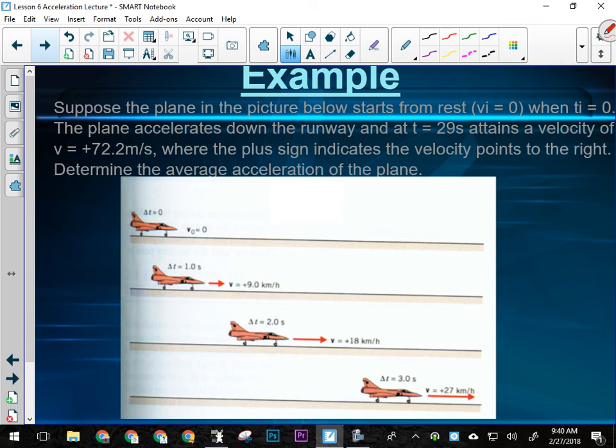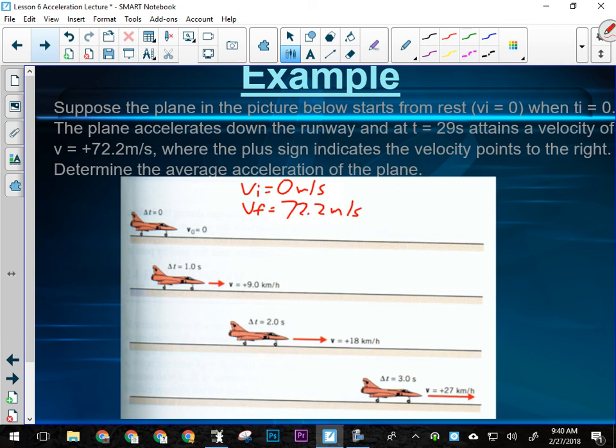The plane accelerates down the runway for 29 seconds, attaining a velocity of positive 72.2 meters per second, where the plus sign indicates to the right. Determine the average acceleration of the plane. In this question, I have vi, and it's 0 meters per second. I have vf, and it's 72.2 meters per second.